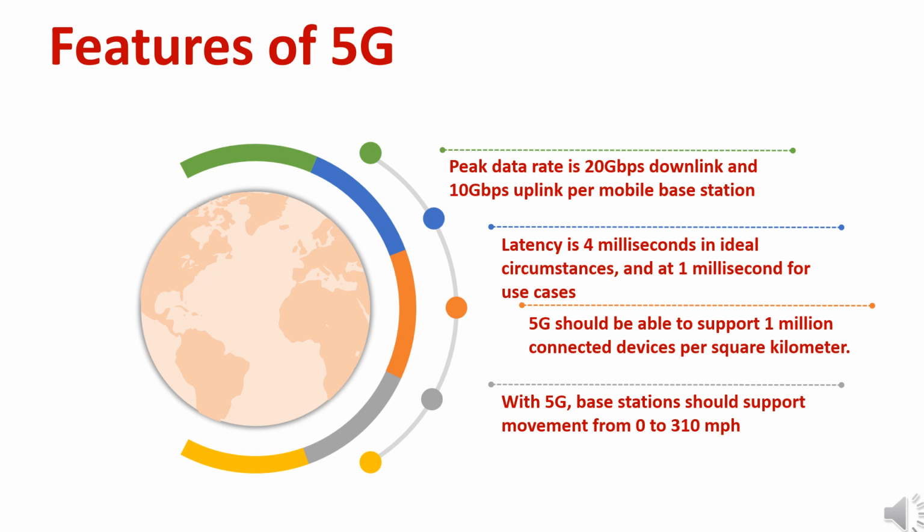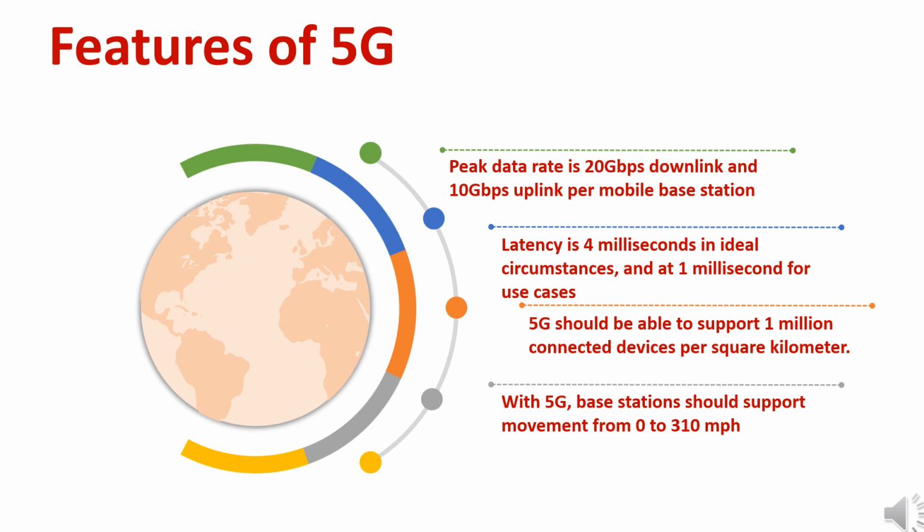Features of 5G. 5G will offer significantly faster data rates. Peak data rates can hit 20 Gbps downlink and 10 Gbps uplink per mobile base station. Latency, the time it takes data to travel from one point to another, should be 4 milliseconds in ideal circumstances and 1 millisecond for use cases that demand utmost speed.